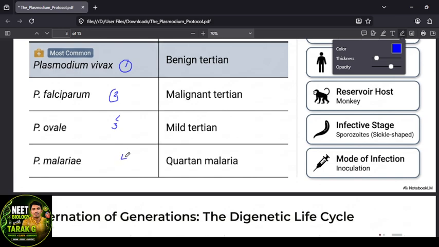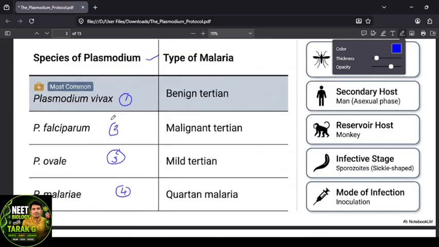Four species which are there in the Plasmodium, they're causing diseases in human. Plasmodium vivax causes the benign tertian, that is the fever name. Falciparum is the malignant tertian. Ovale causes the mild tertian. And Plasmodium malariae causes the quartan or the quartan malaria.